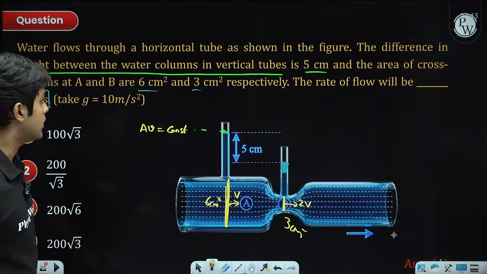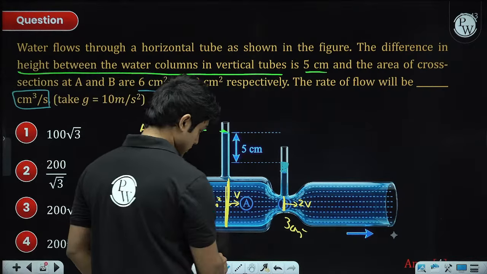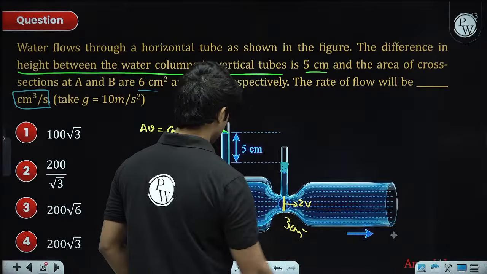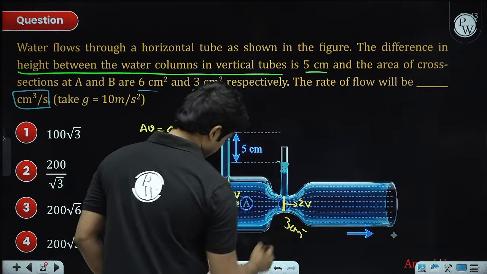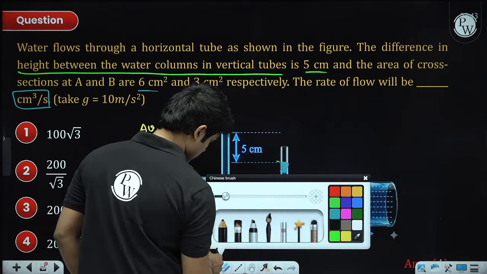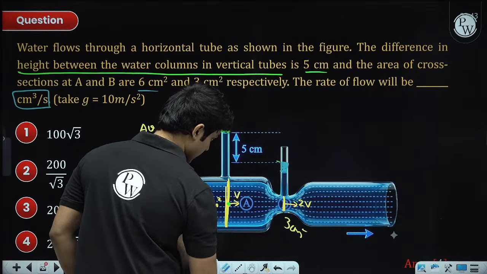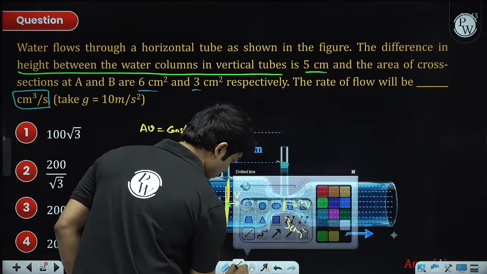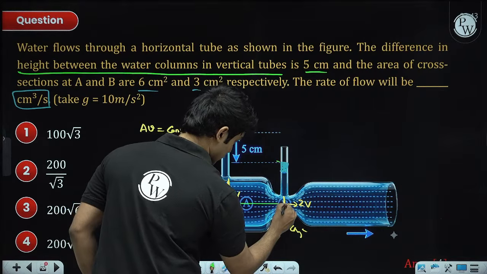Okay, and next we can use Bernoulli's theorem. We need one more equation. So we will apply Bernoulli's theorem between one point over here and a second point at the same horizontal level, somewhere over here.